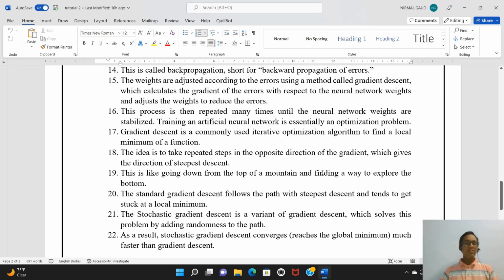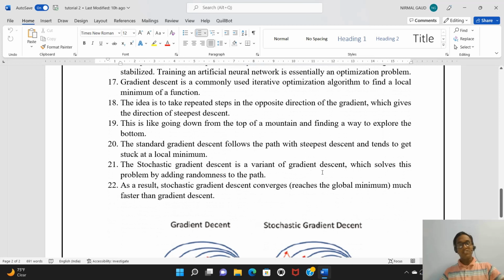For example, if we are on top of a mountain or a hill and we are finding a way to reach the bottom, standard gradient descent follows the path with the steepest descent. Steepest means a very sharp descent, a very sharp downfall. Standard gradient descent follows that particular path and tends to get stuck at a local minimum value.